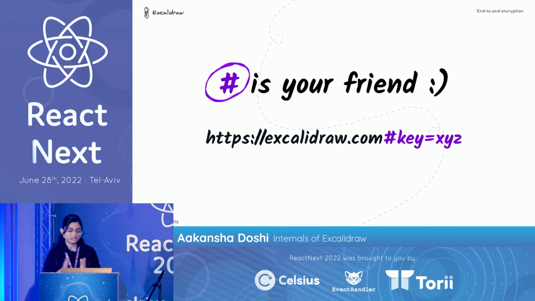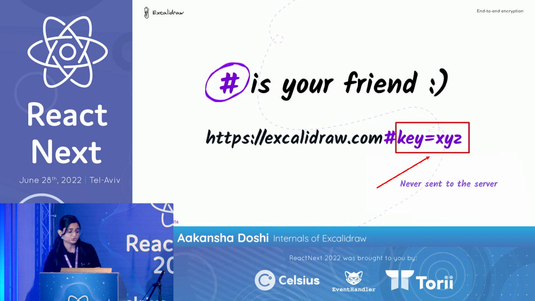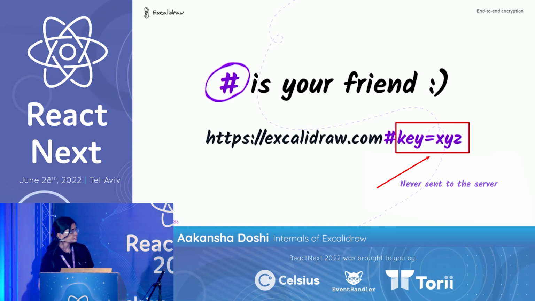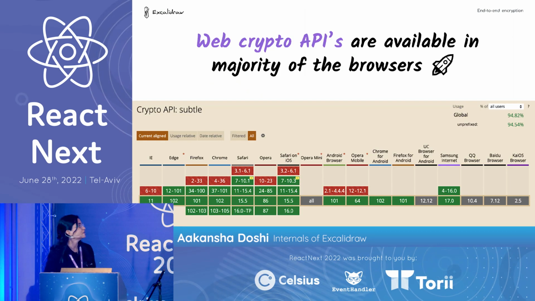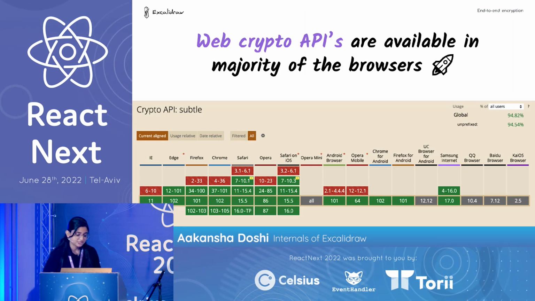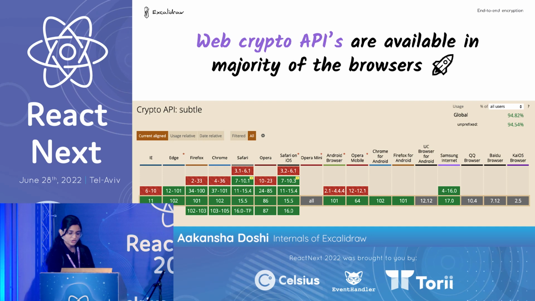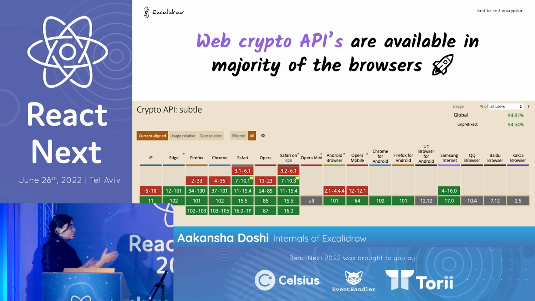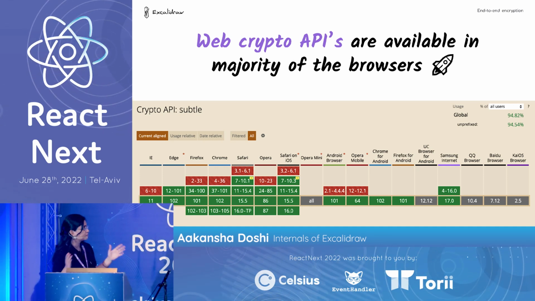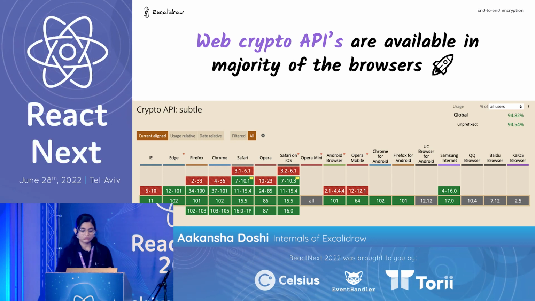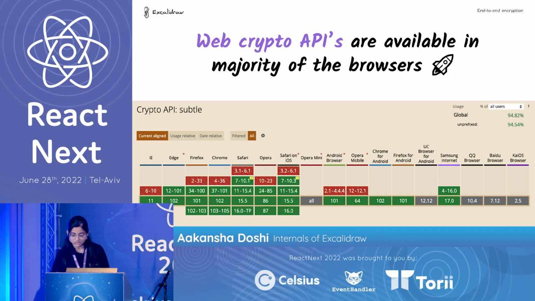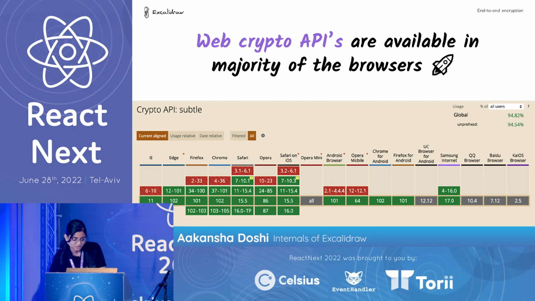There is nothing to worry about that, thanks to the web crypto APIs. Yeah, thanks to the web crypto APIs, and they have great support in the majority of the browsers. So yes, we decided to use these web crypto APIs to build the end-to-end encryption model. And let's have a quick overview to learn more about how these web crypto APIs look.